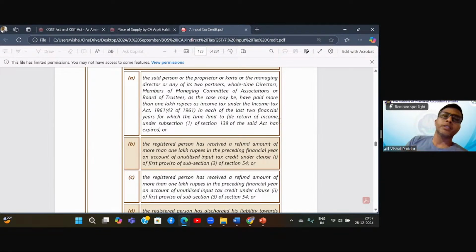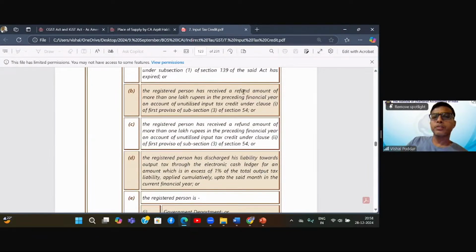How is your credibility tested? In case of proprietorship, the proprietor; in case of HUF, the karta; in case of a company, the directors; in case of a firm, the partners: their income tax returns would be checked. And if these people, in their immediate past 2 returns, have paid income tax of more than 1 lakh rupees, it means you are a credible person. Since you are paying income tax of more than 1 lakh, you are a credible person, and this restriction will not apply.